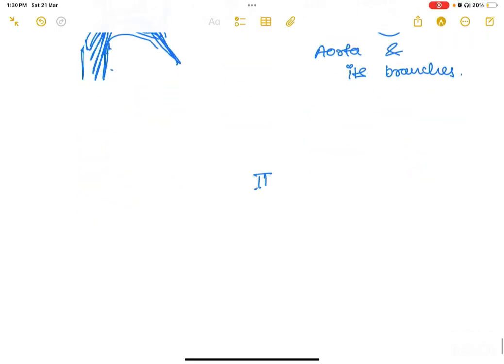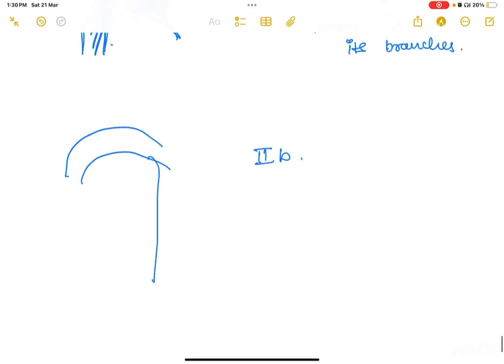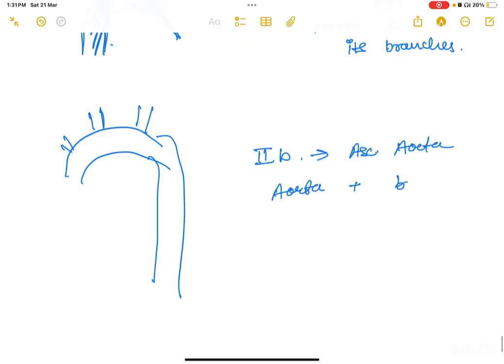In type 2B, you will get the involvement of type 2A plus the descending thoracic aorta. So you would get the ascending aorta, aorta and its branches, and the descending thoracic aorta in type 2B.